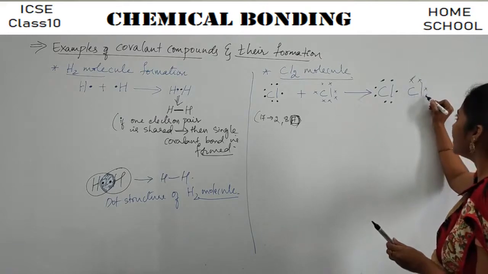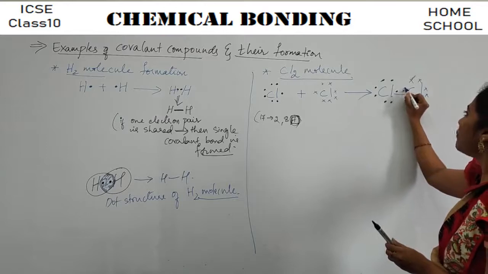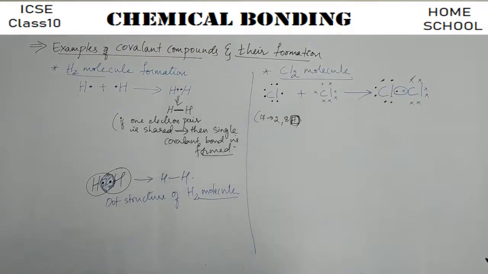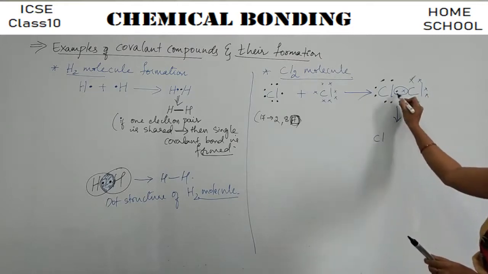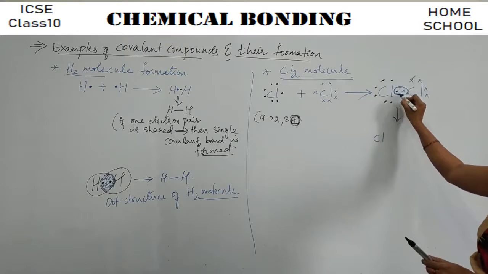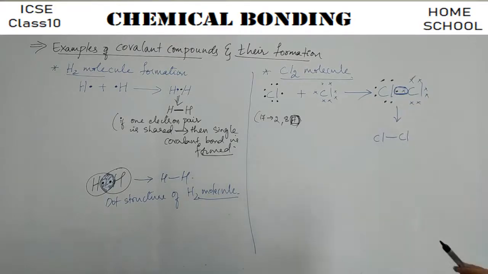Crosses 1, 2, 3, 4, 5, 6, 7, right? So this is the pair of electrons that is shared, guys. So this is the pair of electrons that get shared. So you get Cl. How many bonds you get? Single pair of electrons is shared, no? So single bond you will get, Cl-Cl.